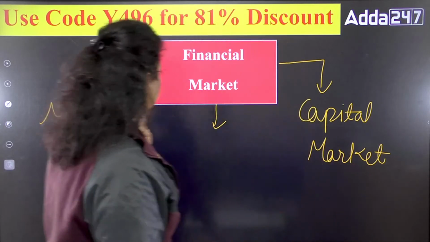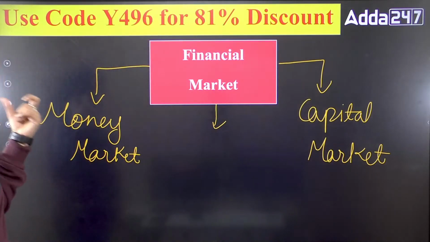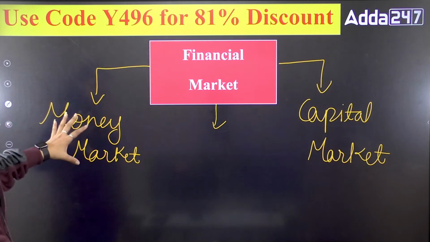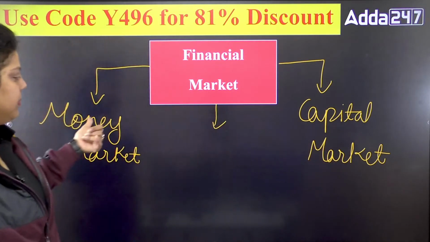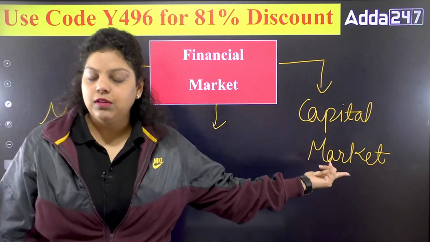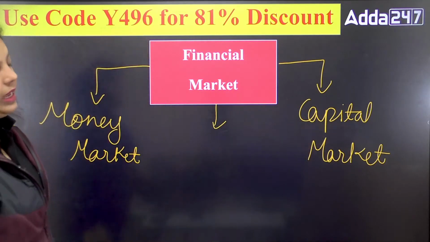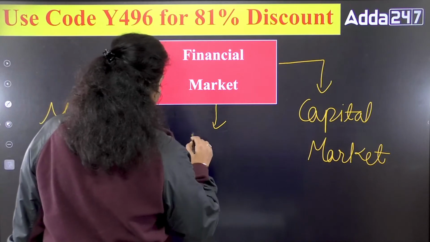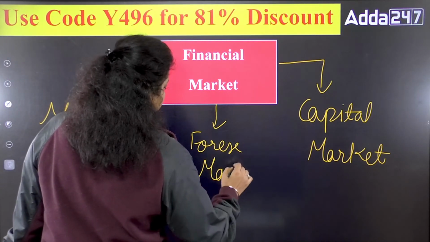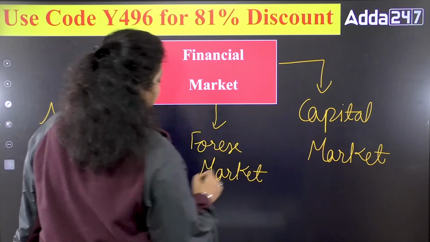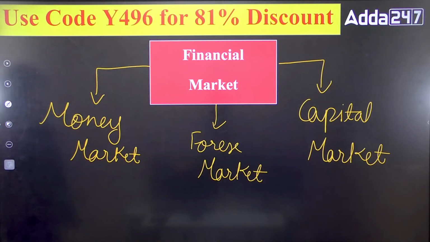So in the money market, you will be capable of raising your money for less than 1 year. In capital market, it will be for more than 1 year. Money market will be regulated by RBI. Capital market will be regulated by SEBI. Okay. Now, if I talk about the third one, that is the forex market, also known as foreign exchange market.